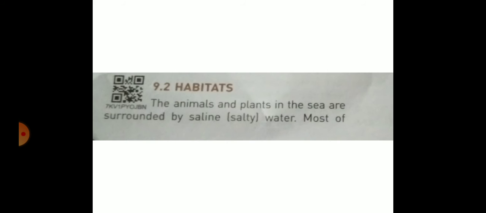It must be clear now that a habitat includes both biotic and abiotic components. All living things of a habitat are its biotic components such as animals, plants, bacteria, etc. All non-living things of a habitat are its abiotic components such as air, water, temperature, etc. All abiotic components affect the biotic components. There is constant interaction between the two.